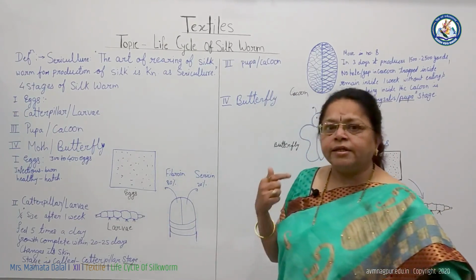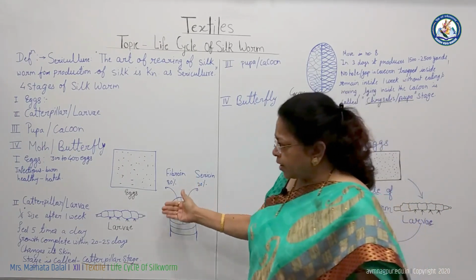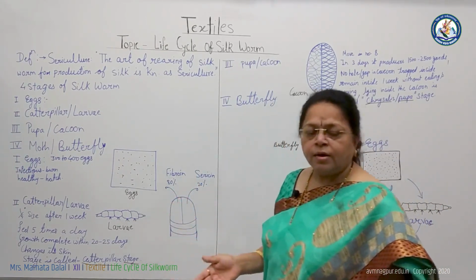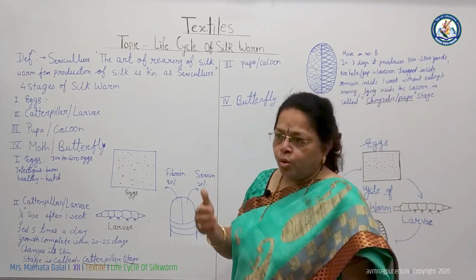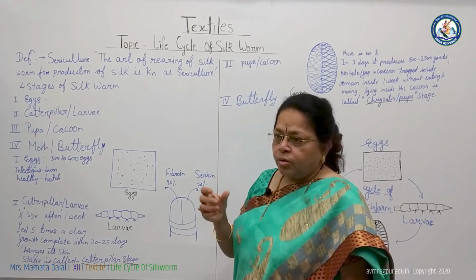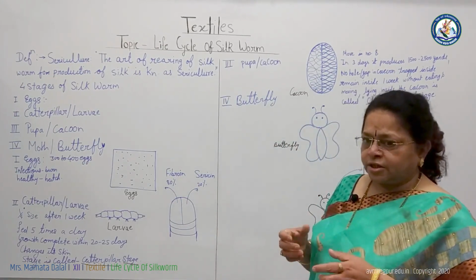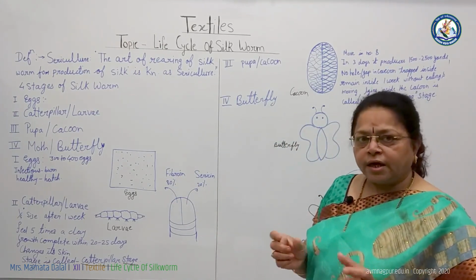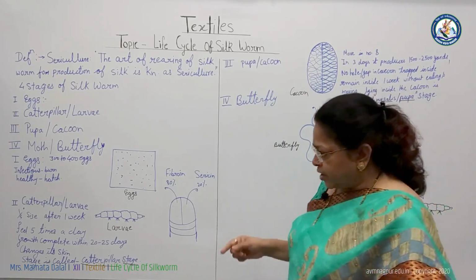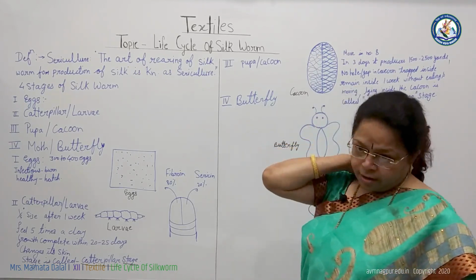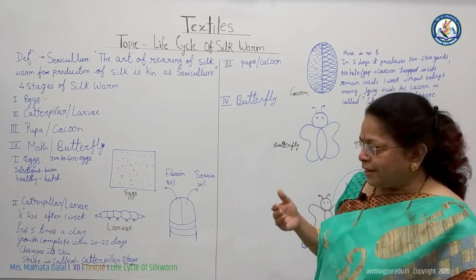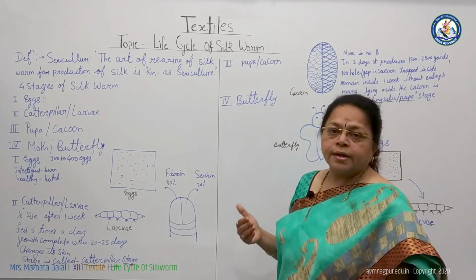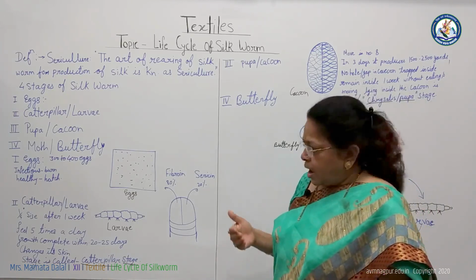The larva changes its skin because it wants to grow more and more, increasing its length. After that, the skin disappears and a new larva forms. That stage is known as the caterpillar stage.